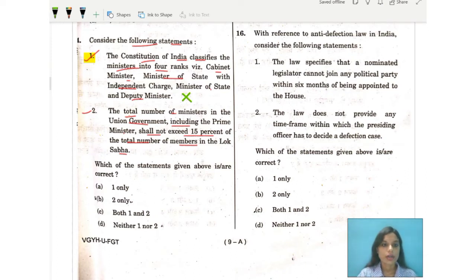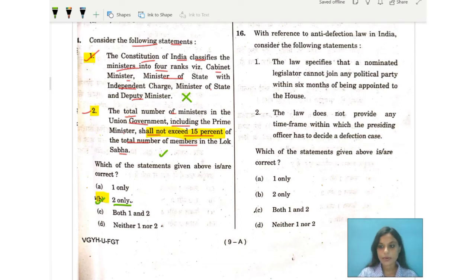Now moving over to number two, let us reconsider this once again. This one is correct. Just read it once. This one is correct because the total number of ministers, including the prime minister, should not exceed 15% of the total membership of the Lok Sabha. So of course this one is correct. So we are going to consider only number two to be correct. So obviously we can see over here that option B is showing 2 only. So option B is the correct option.